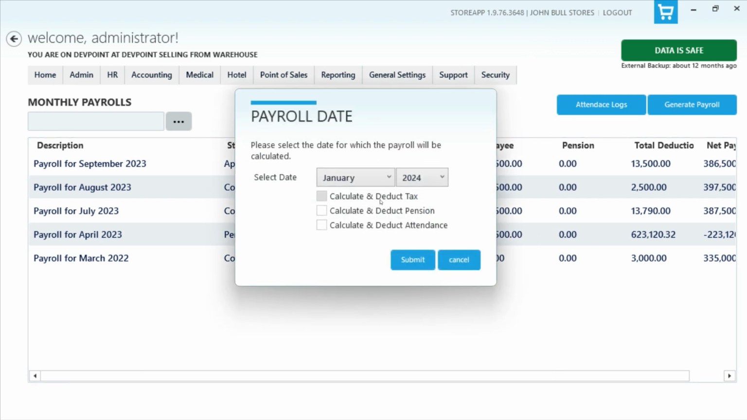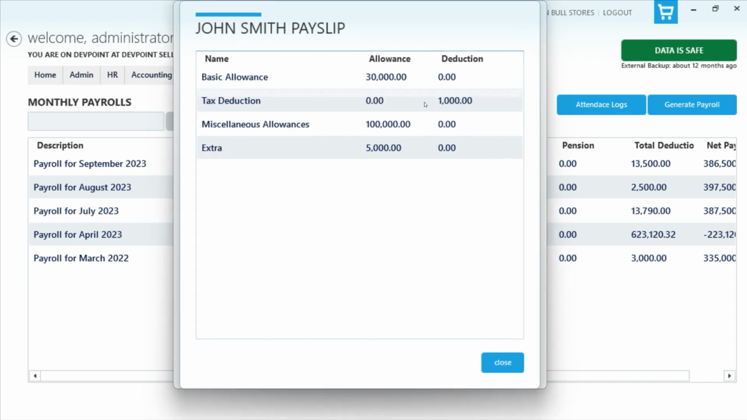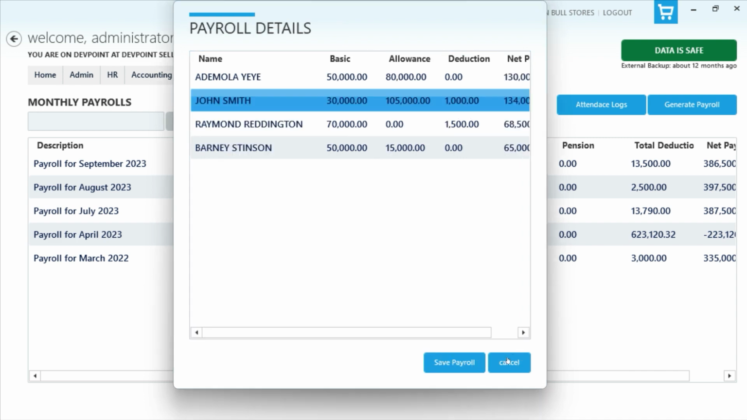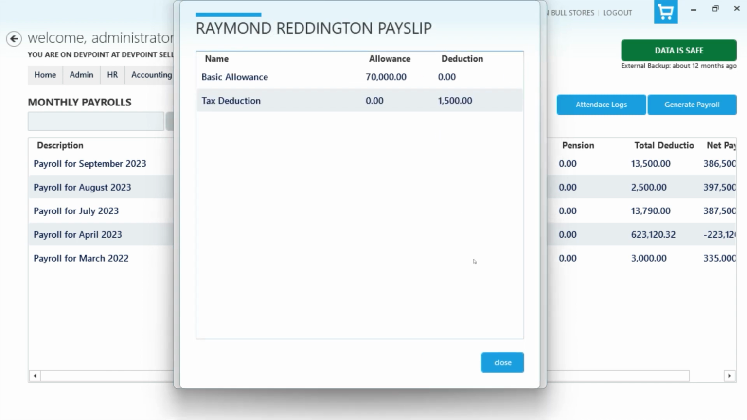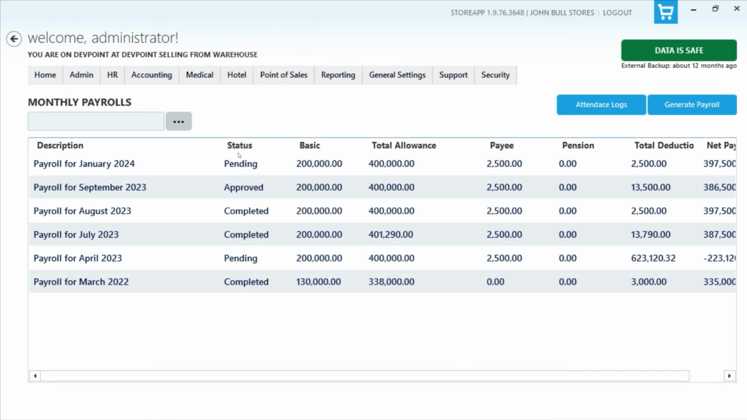I could also generate and say I don't want any of the deductions, and then the system will just go on. So the only deduction would probably be the outright deduction that I give. So I set up a manual tax deduction for this person. That's the reason why they have all this. And so that's that. So once I'm done, then I'll save the payroll, and then the payroll will be saved into the system.